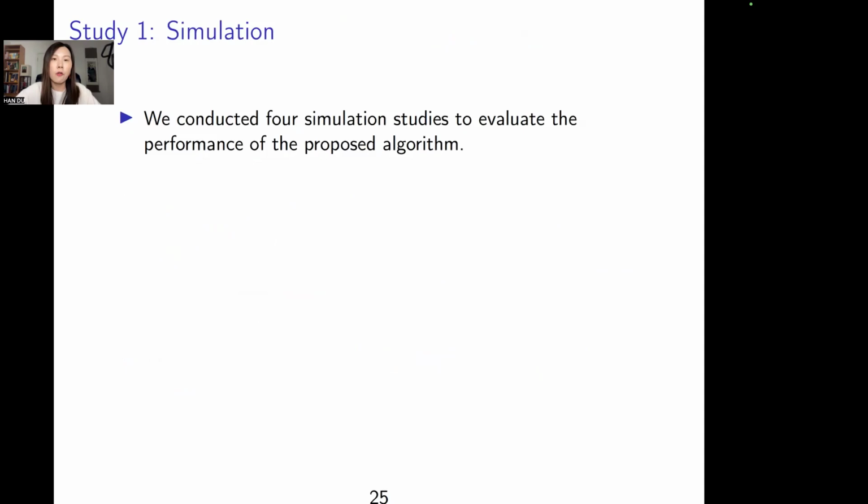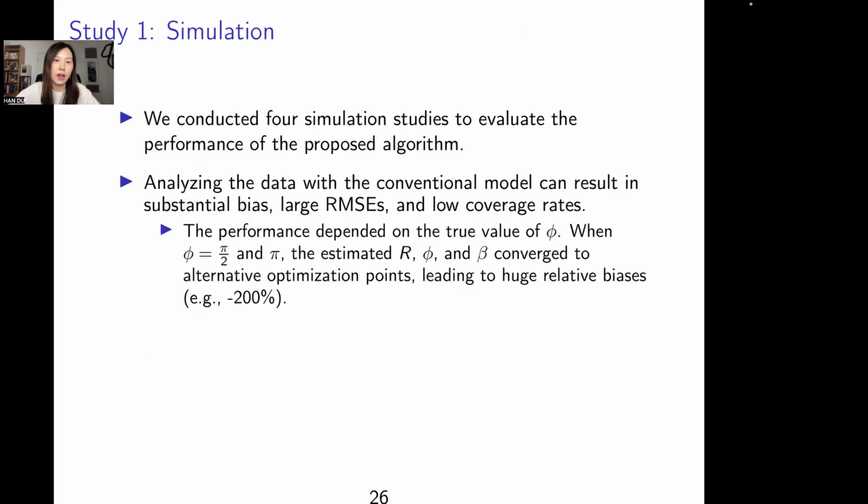And we conducted 4 simulation studies to evaluate the performance of the proposed algorithm. And we find that using the conventional approach, which encounters the multiple solution issue, can result in large bias, large RMSE and low coverage rate. The performance highly depends on the true value of phi.